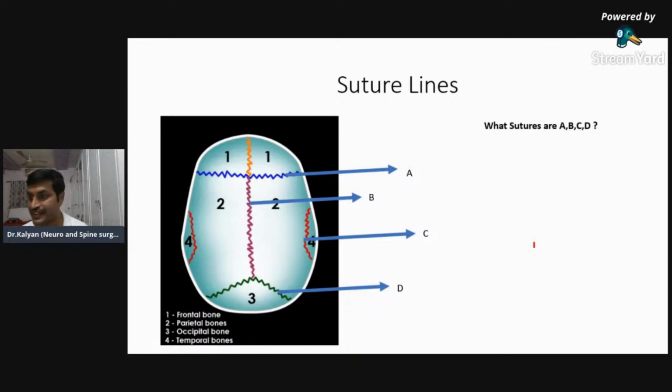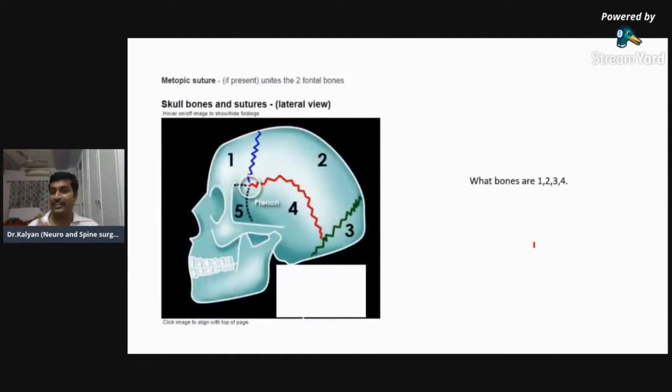C is squamosal and D is lambda. Right. Every one of you have answered right. So similar thing. Again, you'll have to identify all the four. Yeah. Thank you, Dr. Fayaz. It's a great privilege for me to have you here. Thank you very much. And now, so similar one, try to identify the lateral view. What are the bones 1, 2, 3, and 4?